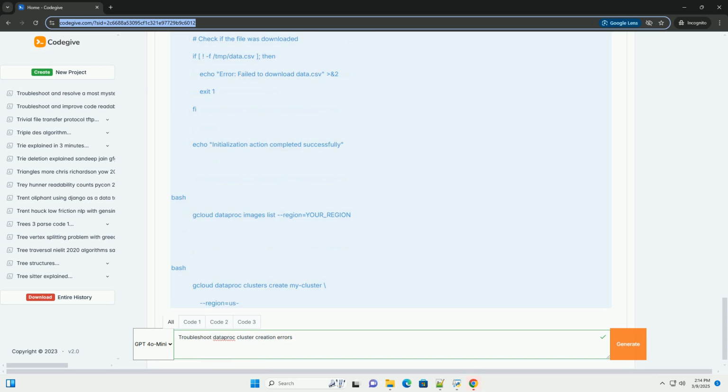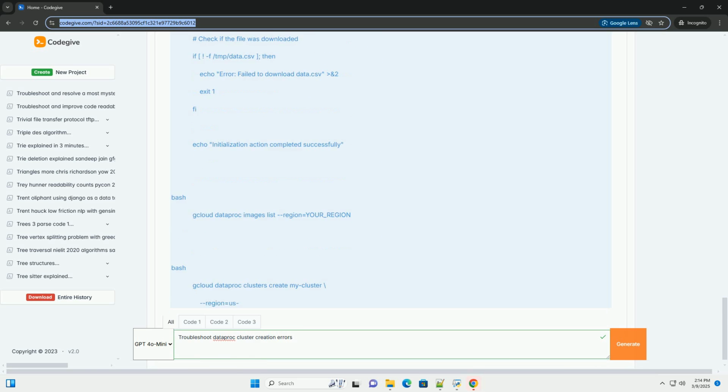Error handling. The code includes basic error handling, but you should implement more robust error logging and reporting in production. Consider catching specific exceptions to handle different error scenarios. Asynchronous operations. The create_cluster method creates the cluster asynchronously, using the operation object.